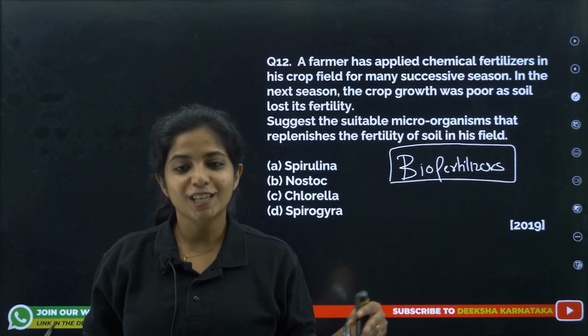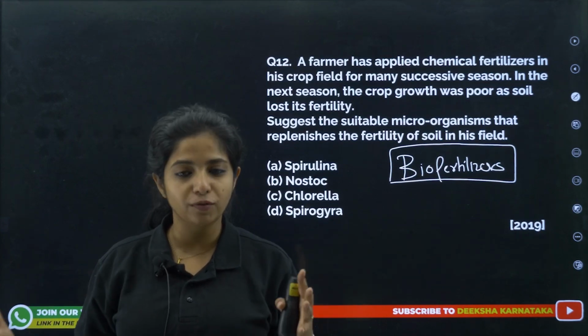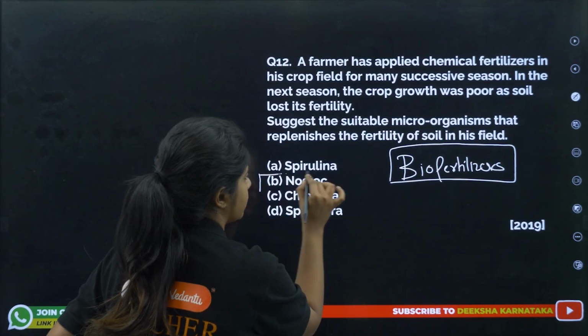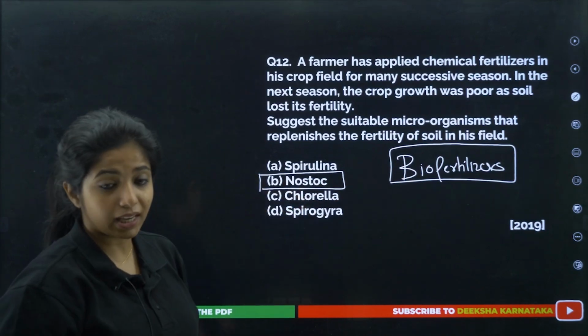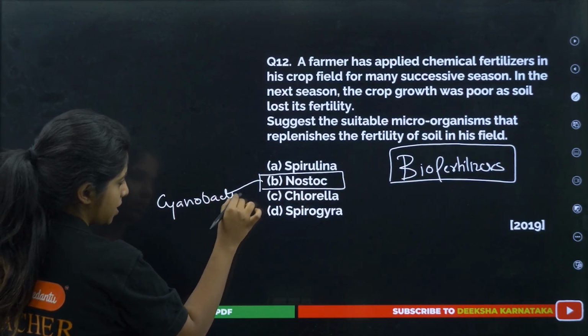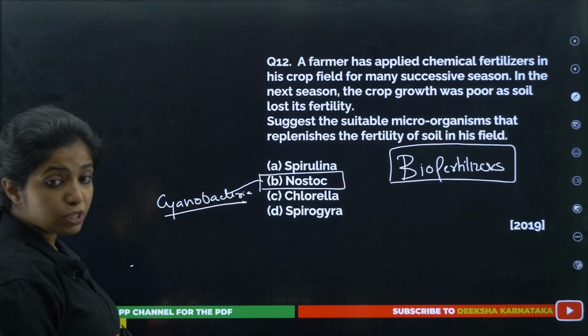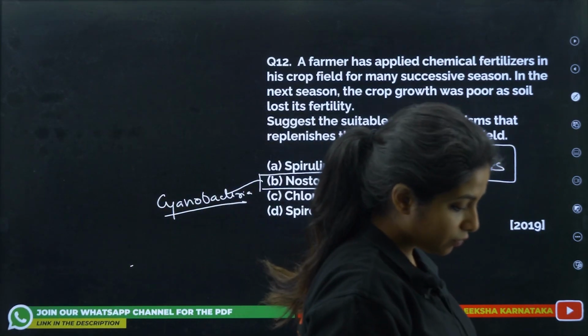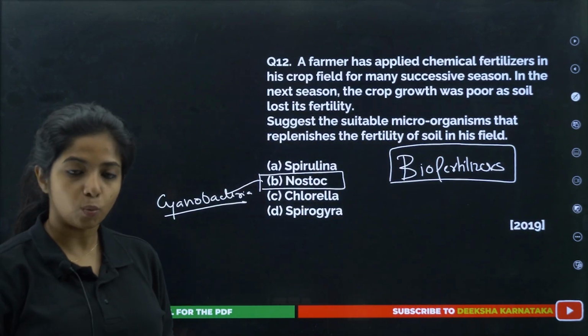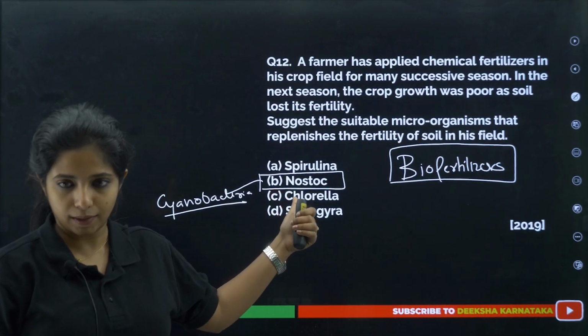Yes, it is. Similarly, you have so many different types of organisms, my dear children, Anabaena and others. Over here you have Nostoc, which is a cyanobacterium, and it is responsible for fixing nitrogen and increasing the amount of nitrogen in the soil. So Nostoc is the one that plays a major role over here.